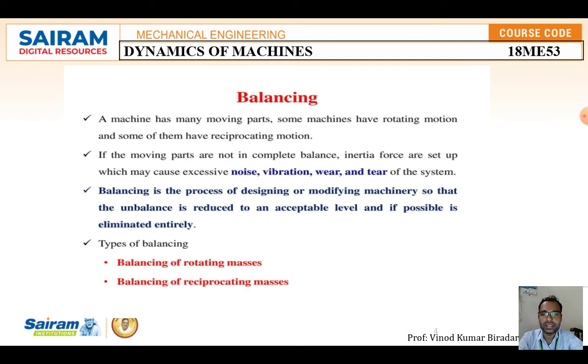So the balancing definition says balancing is a process of designing or modifying the machine so that the unbalance is reduced to some acceptable level, and if possible, eliminated fully. That is called balancing. Again, we are going to make two types: balancing of reciprocating masses and balancing of rotating masses.